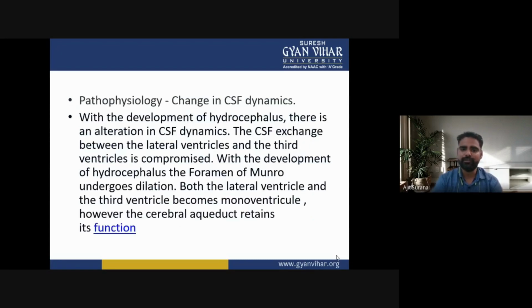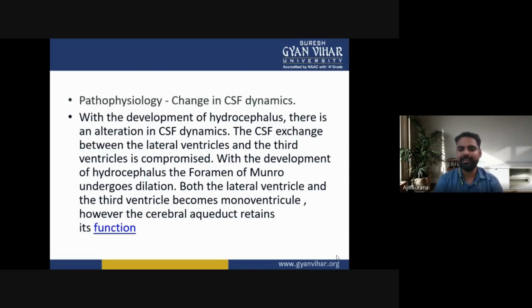Now, the pathophysiology of hydrocephalus: there are changes in the CSF dynamics. With the development of hydrocephalus, there is an alteration in the CSF dynamics. The CSF exchange between the lateral ventricles and the third ventricle is compromised.